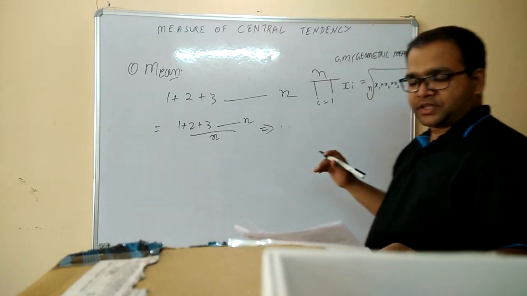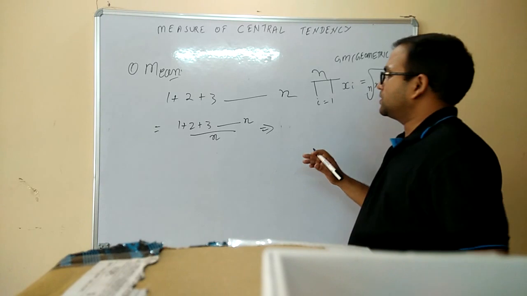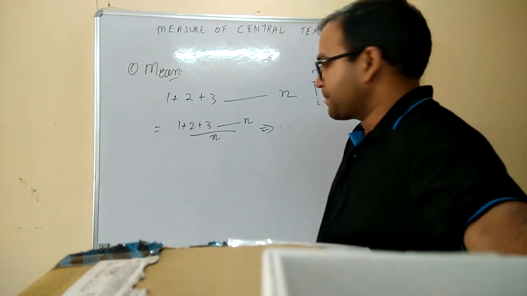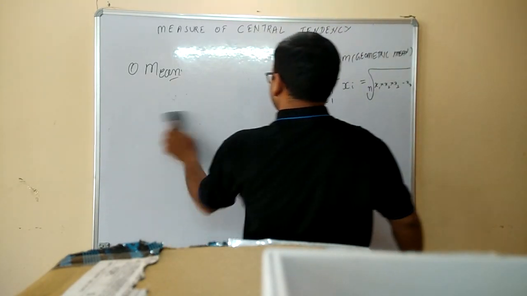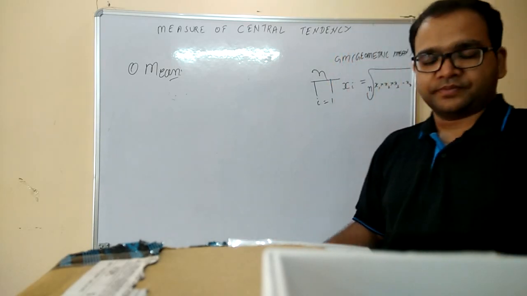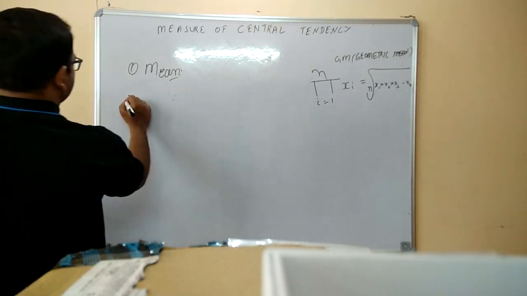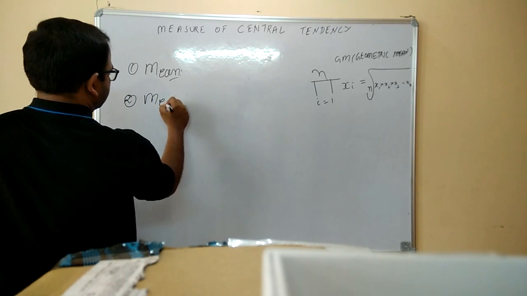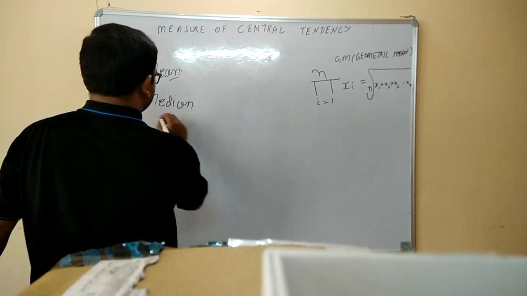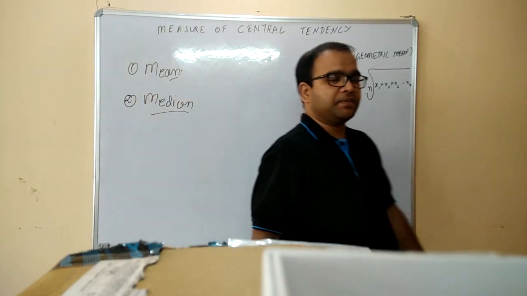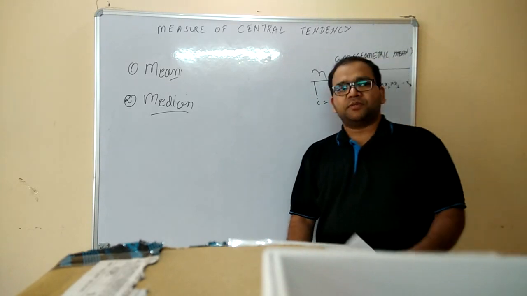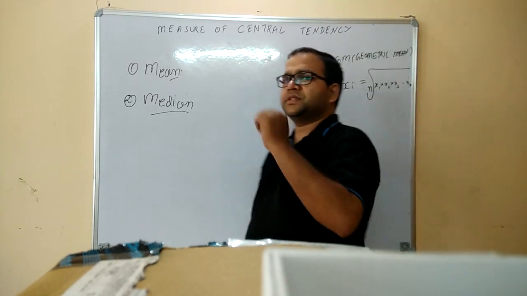Okay. Now next thing we try the median. Second is median. What do you mean by the median? If I am having a 10-digit number, then median is a different thing.